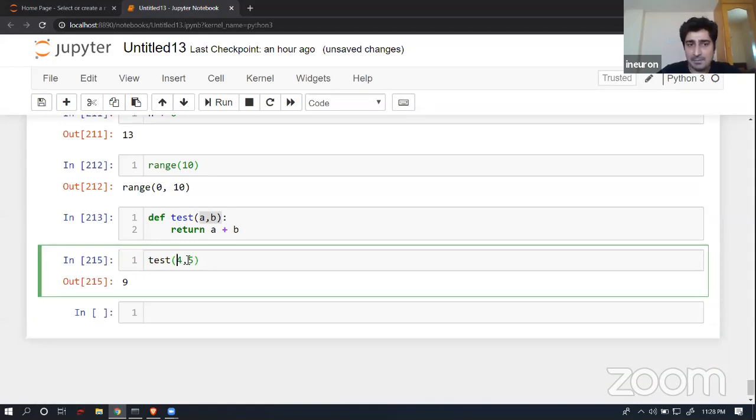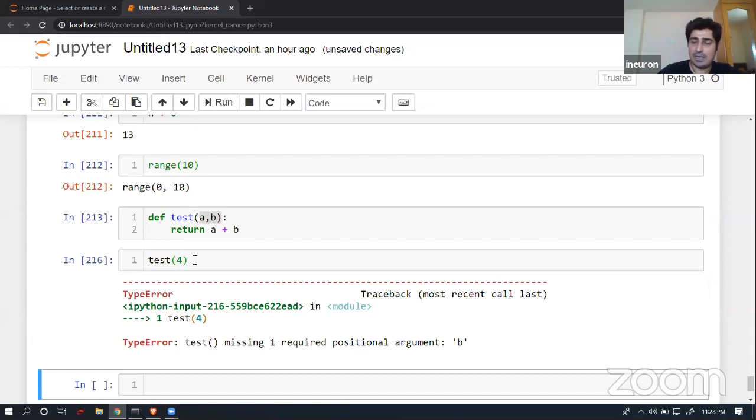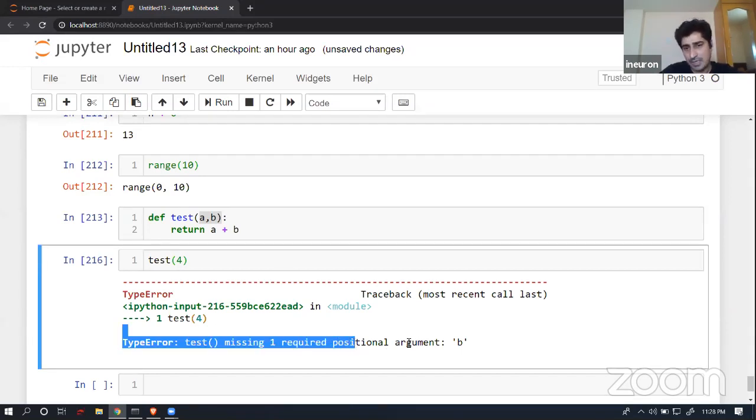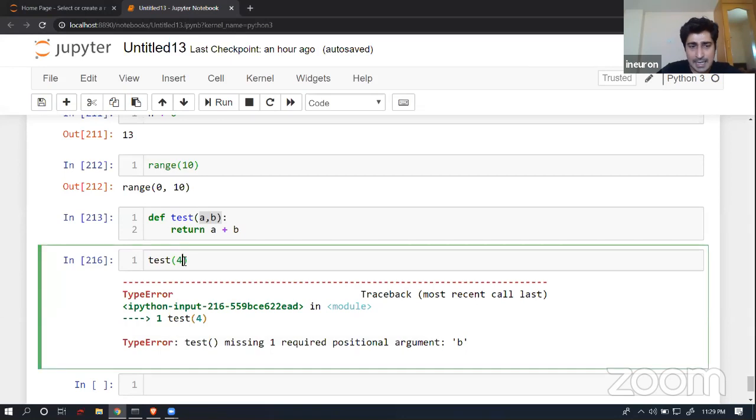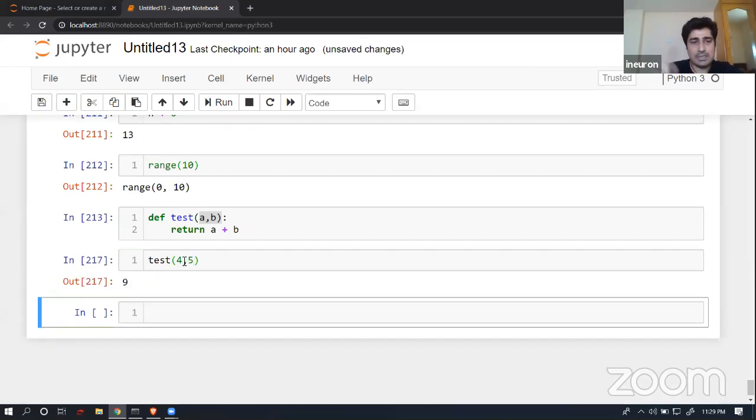Let's suppose I just pass one, again there will be an issue. It will say missing one required positional argument, B. So yes, I'm able to find A, but not B in this case. So I have to give both A and B, and A plus B is equal to 9. This is what I will be able to observe in this case.